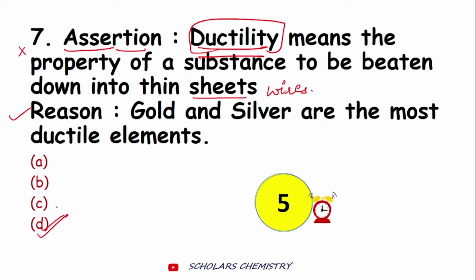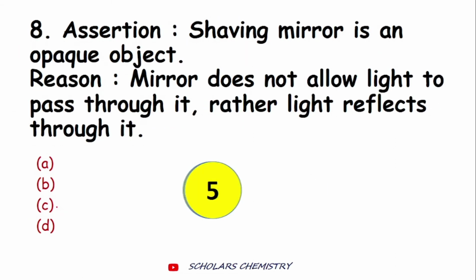Let's move to question number 8. Alright. Assertion is shaving mirror is an opaque object. The reason is mirror does not allow light to pass through it. Rather, light reflects from it. So you have to answer whether the answer would be A, B, C or D. So here is the timer. You have 5 seconds to answer the question.